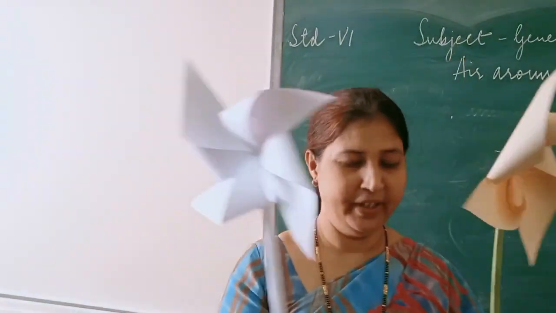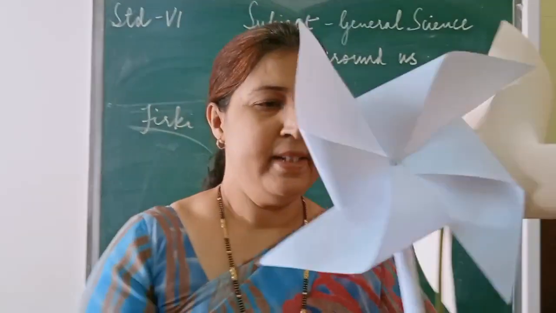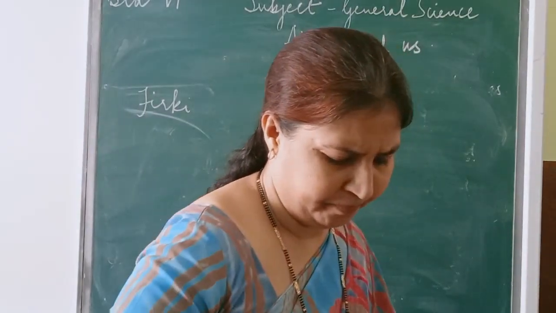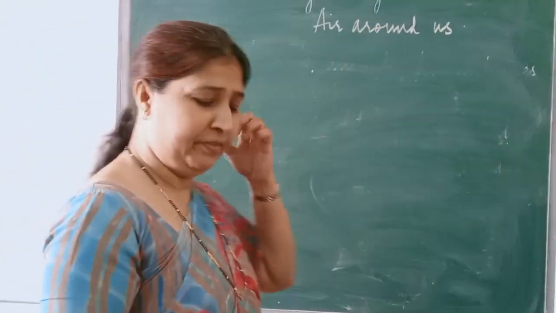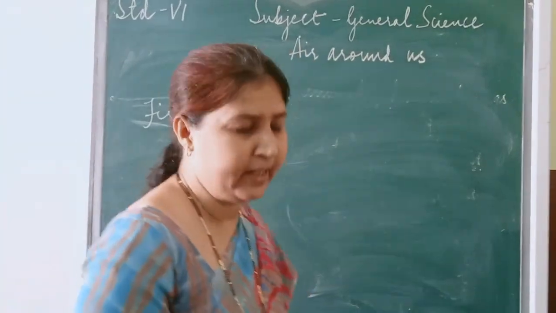So this is a firki. This is an activity done to show the presence of air. Okay. Now there is another thing. This is the making of a simple firki. Then next is the weathercock.